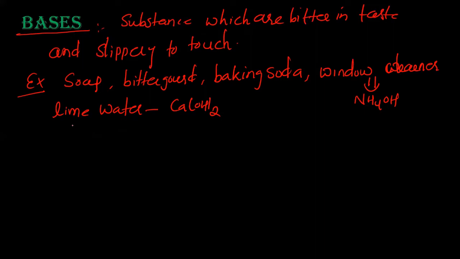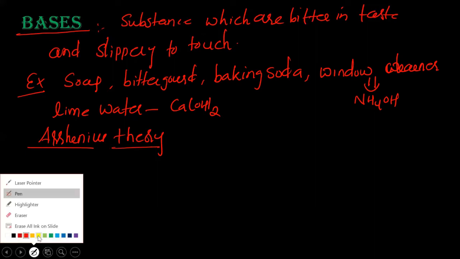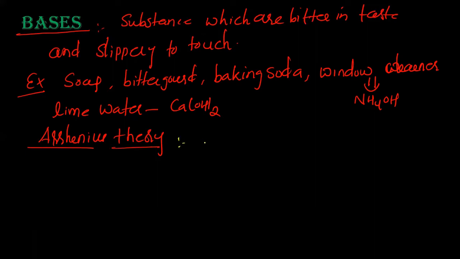So many theories of acids and bases come. We have studied the Arrhenius theory of acid yesterday. Similarly, he has given a definition for base also. According to Arrhenius theory, what are bases? Bases are those compounds which furnish OH minus ions in presence of water. Very easy. Acid furnishes H plus ions in presence of water.